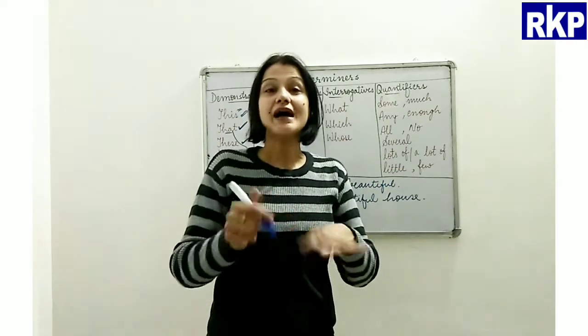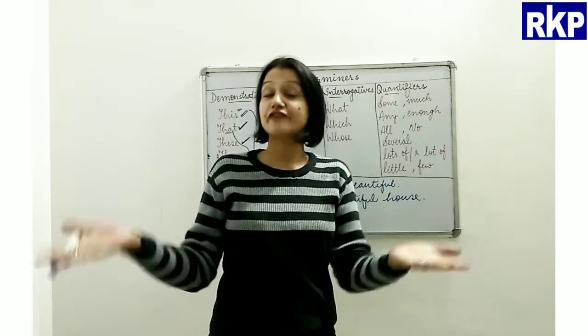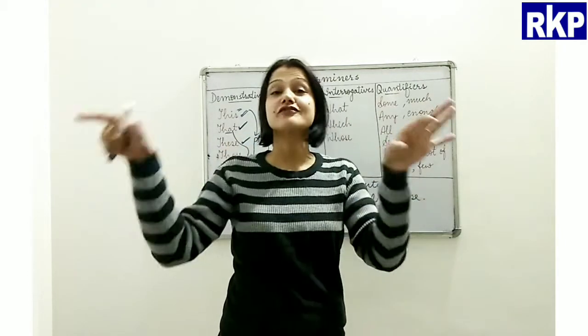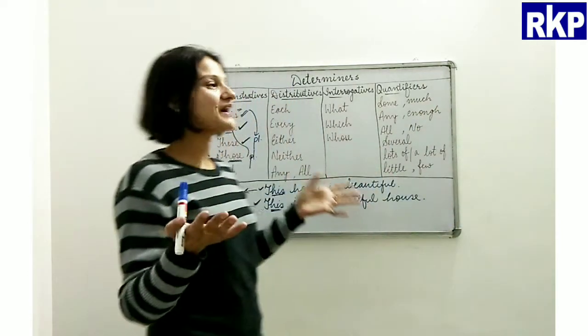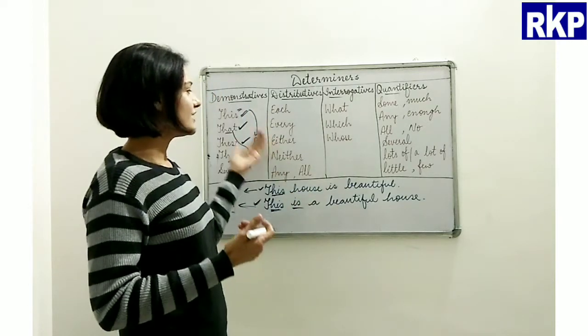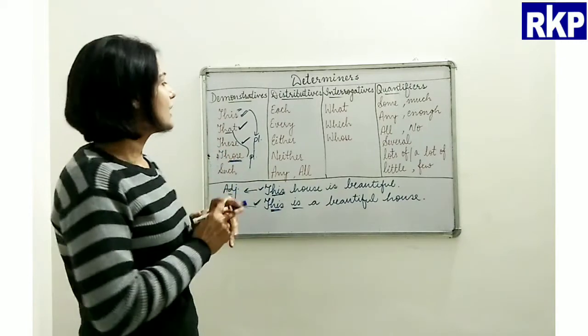Do you get my point? I am talking about maybe more than 50 persons, but I am saying each one of them. I hope that makes sense. And the same way, every, either, neither, and all these distributives.